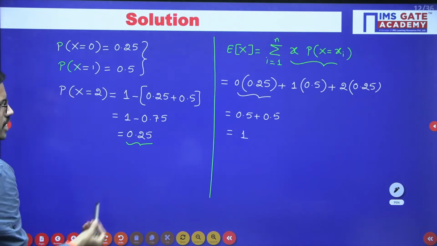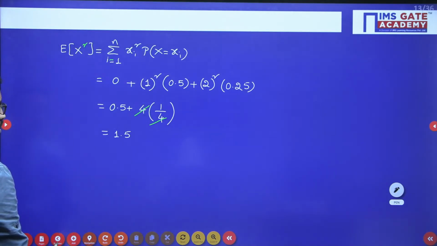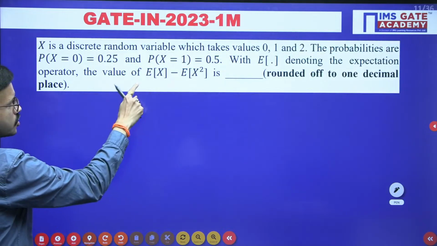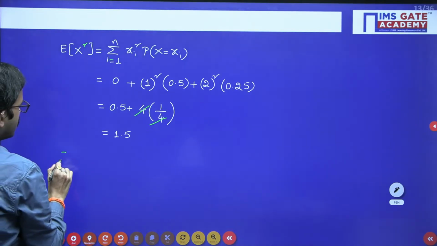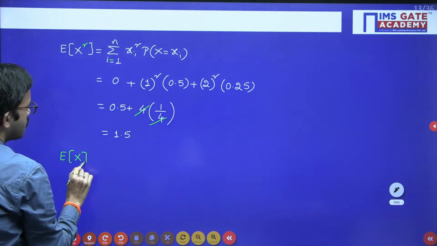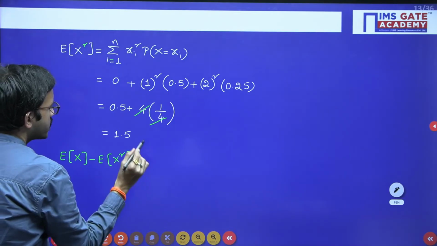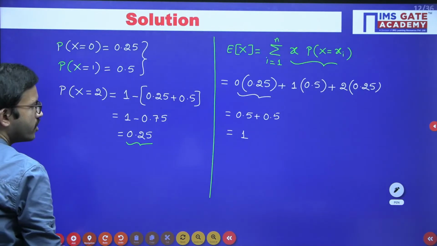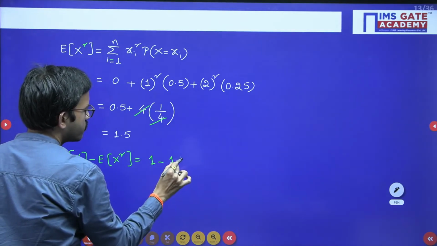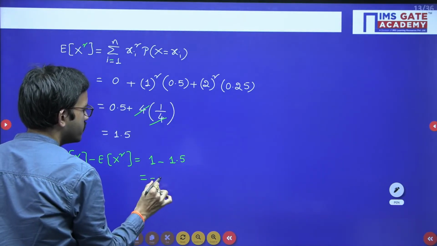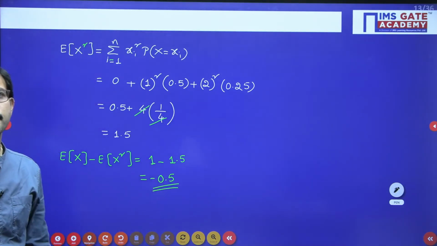So you got expectation of X is 1, expectation of X square is 1.5. Now they are asking the difference of these two, expectation of X minus expectation of X square. So here expectation of X we got 1, minus expectation of X square, just now we got 1.5. So 1 minus 1.5 is minus 0.5. So the answer for this question is minus 0.5.